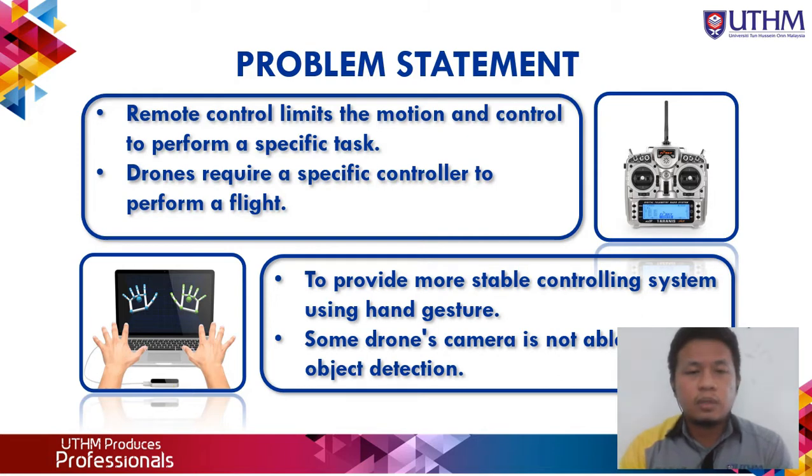There are several papers that I found that control drones using hand gestures with a glove, and most of them do not provide a more stable control system using hand gesture. And for the last one, some drone cameras are not able to apply object detection because the camera and the drone itself are separate and not in one system. That's why the camera cannot apply object detection.